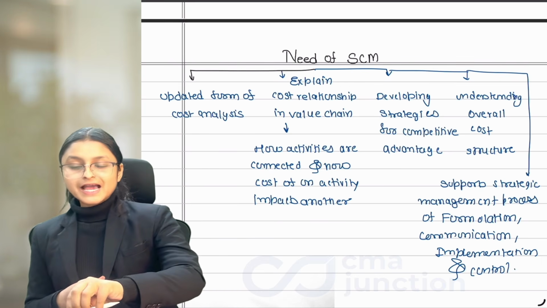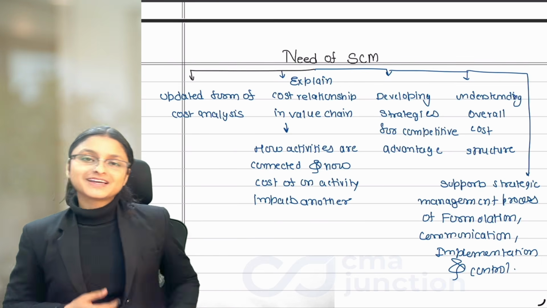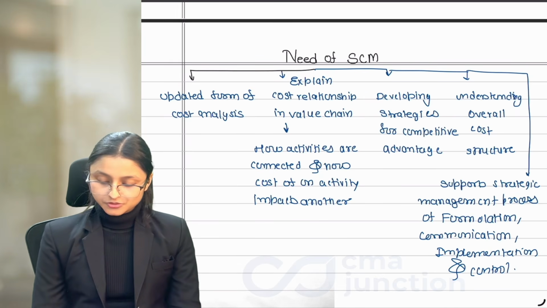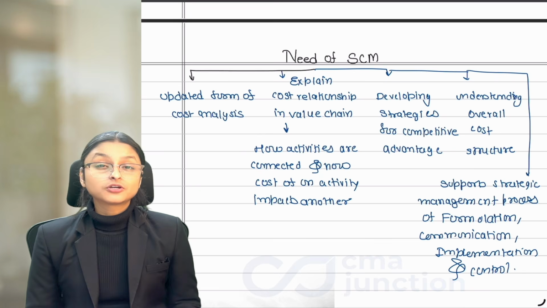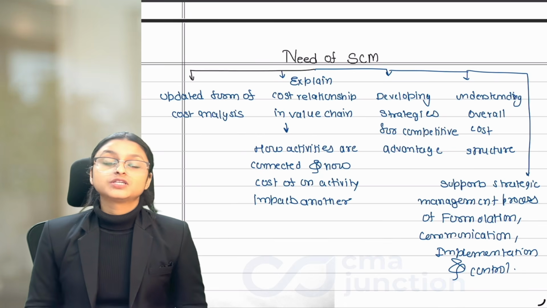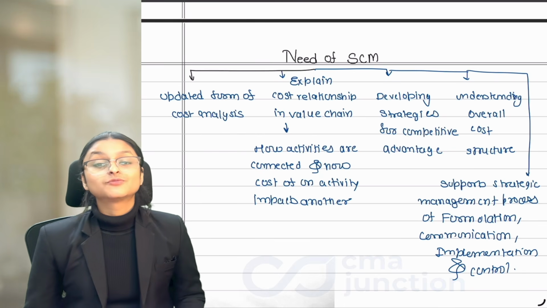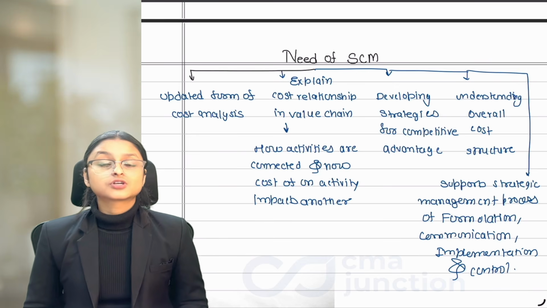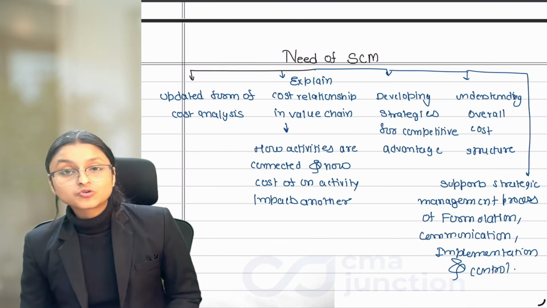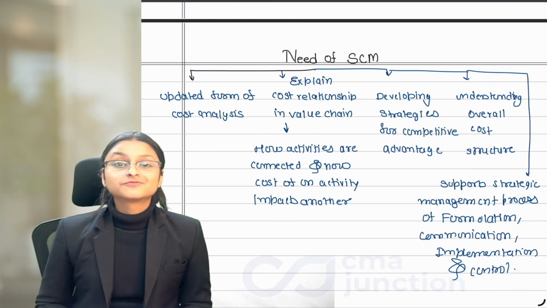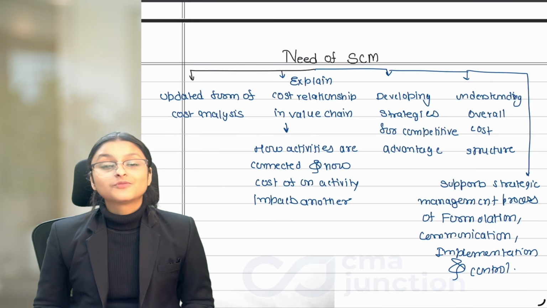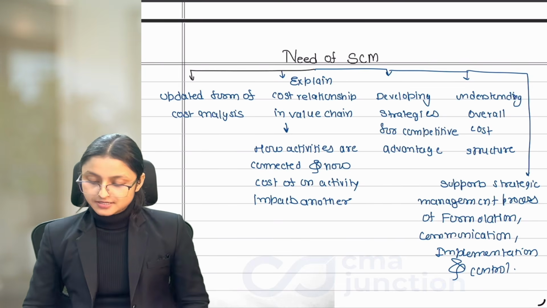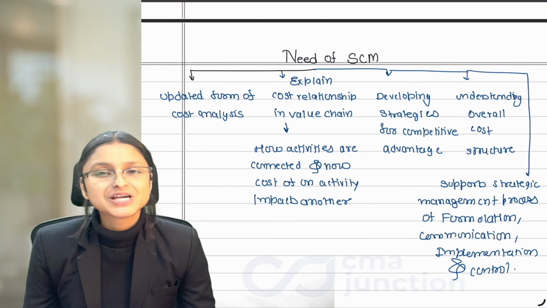So this was all the information I had to share with you today. In the next class, we'll continue this chapter because a lot more things are there which we need to understand. What is value chain? What is supply chain? How to get our cost under control? How to reduce cost continuously? What is innovation? What is value analysis? What is value engineering?